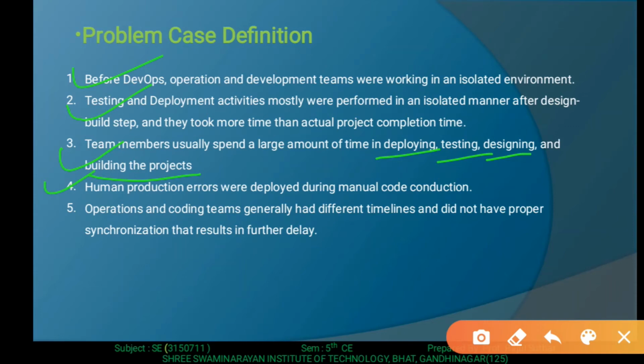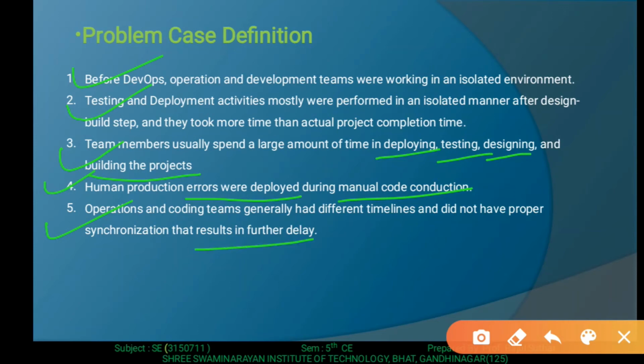Then the fourth one, human production error. We are also familiar with errors from the previous chapter on KLOC, where we found out how many errors are generated per person-month. So human production errors were deployed during manual code conduction. And the last one, the operation and coding teams generally have different timelines and did not have proper synchronization, which results in further delay.